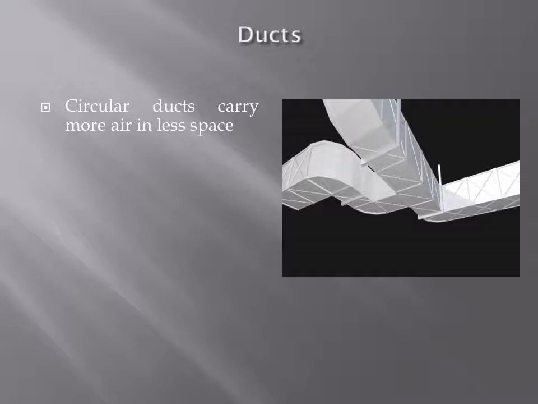So the return duct collects the air from the room and takes it back to the air conditioning equipment. So the supply duct carries conditioned air from the equipment to the room, the distribution duct distributes it inside the room, and the return duct carries the used air from the room back to the air conditioning equipment.